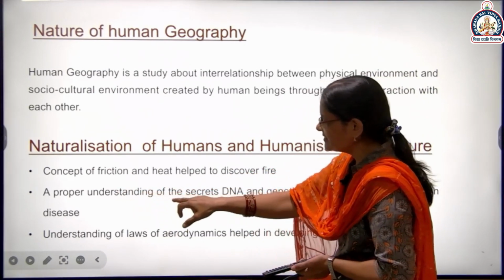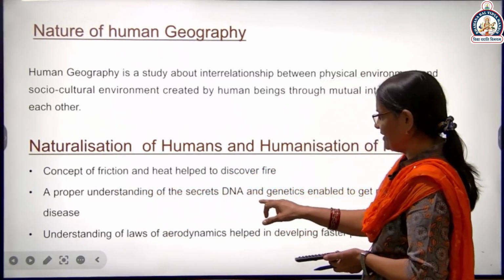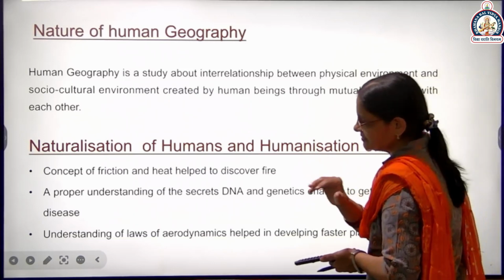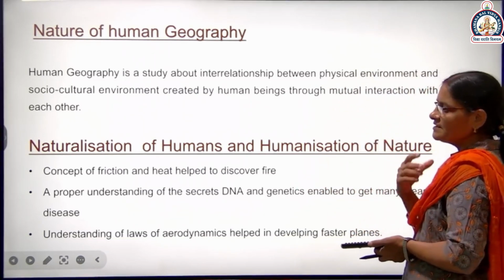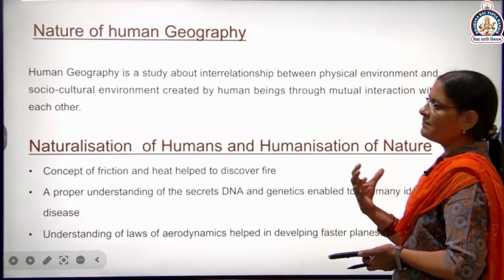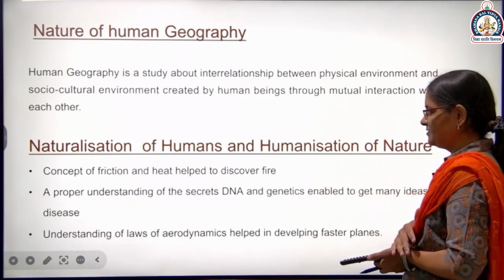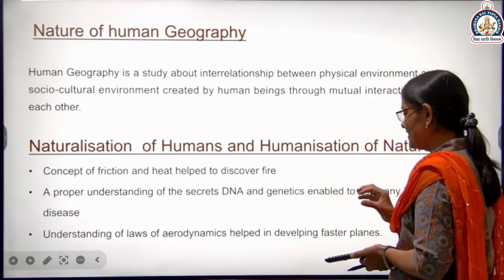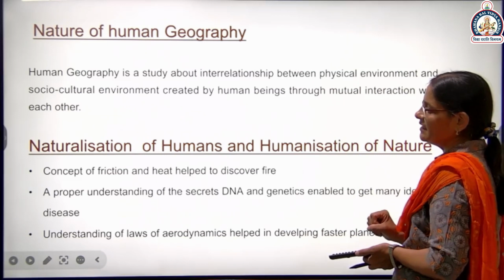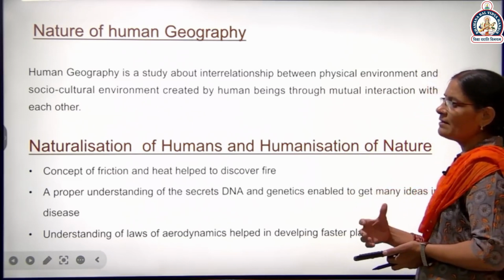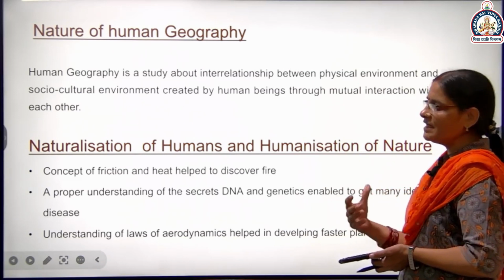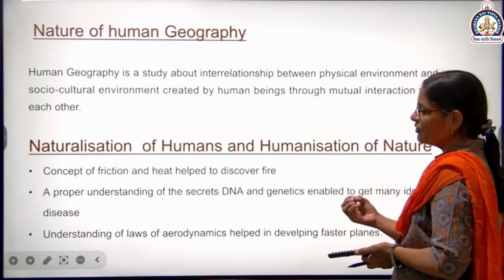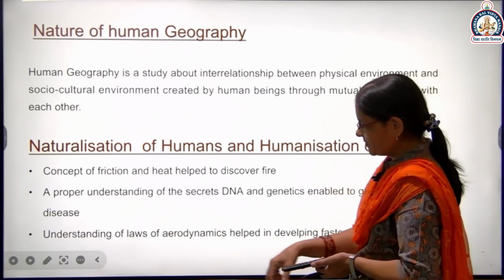A proper understanding of the secret of DNA and genetics enabled us to get many ideas about disease. And when we made the discovery, we knew about the secret of DNA. जब हमें DNA के बारे में पता चला तो हम जेनेटिक आइडेंटिफाई करने लगे, अलग अलग उनको पहचानने लगे, and we also know about the cure of many diseases. We are capable of knowing the cure of many diseases.